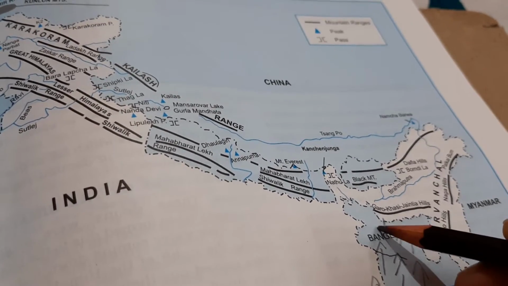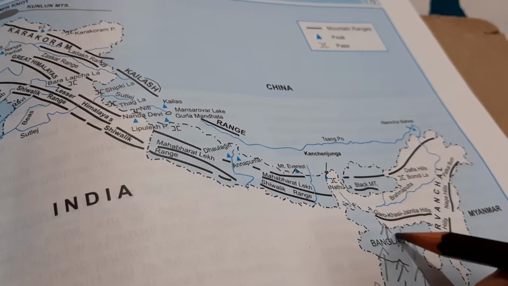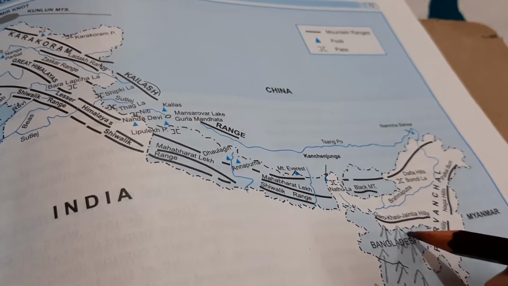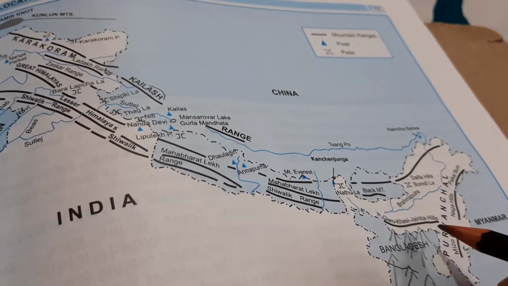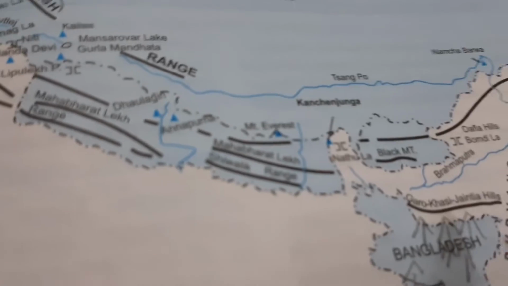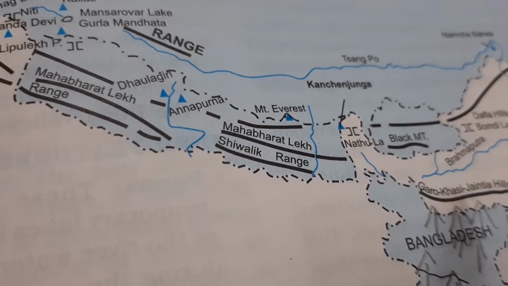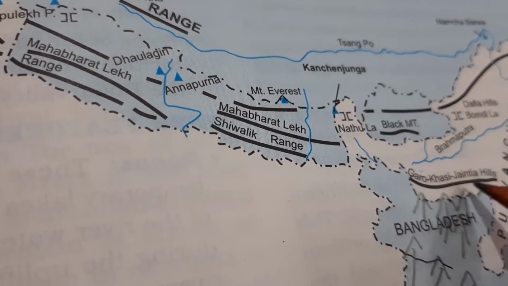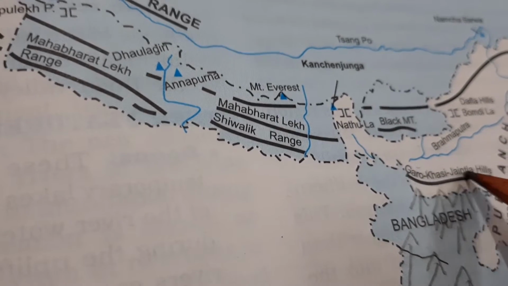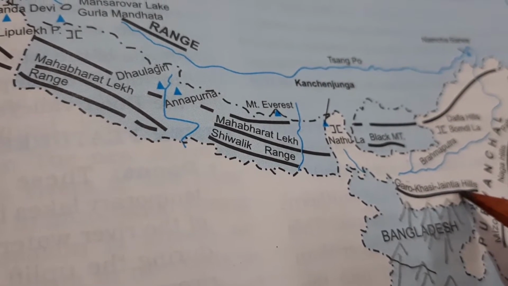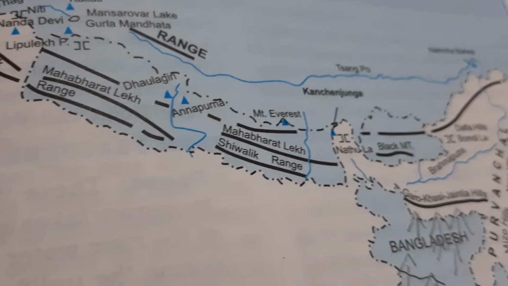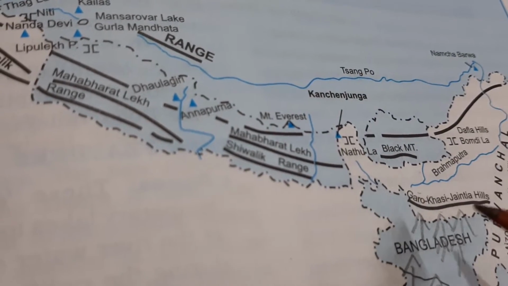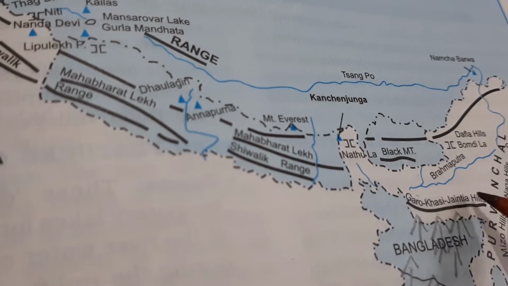As these winds move ahead, they come in contact with hills which are playing a role as a barrier. You can see it is written here. If you go in detail, you can check it. It is written Garo, Khasi and Jayantia hills. I hope you can see that it is visible. So there are Garo, Khasi and Jayantia hills.